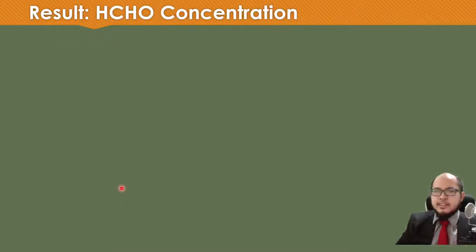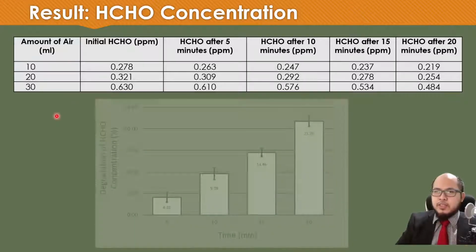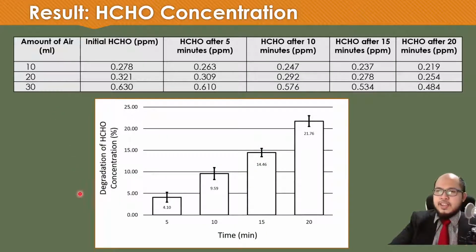And the second, this is the result of the formaldehyde concentration. So this is the initial amount, and this is the initial formaldehyde detection. And this is after 5 minutes, 10 minutes, 15, and 20 minutes. So if we plot it into the graph, we can see the degradation of the formaldehyde concentration.